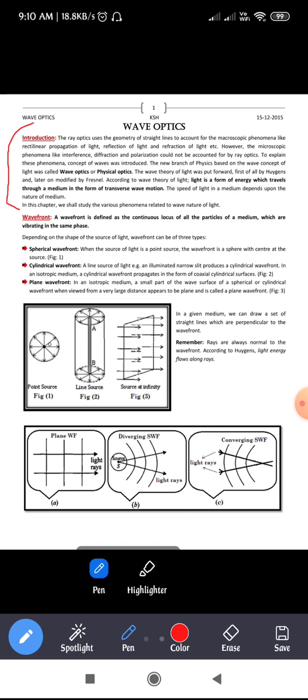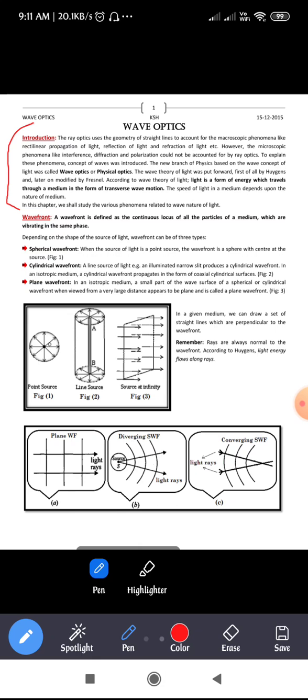According to wave theory of light, light is a form of energy which travels through a medium in the form of transverse wave motion. The speed of light in a medium depends upon the nature of the medium. This wave theory of light concept was first put forward by the scientist Huygens. Later it was modified by Fresnel. According to this wave theory, light is a form of energy which travels through a medium in the form of transverse wave.